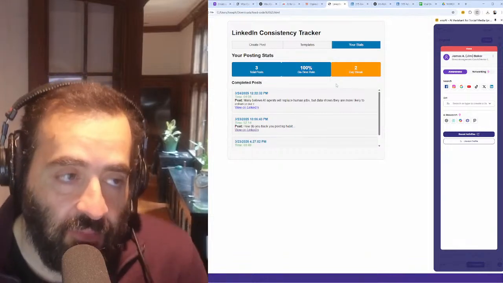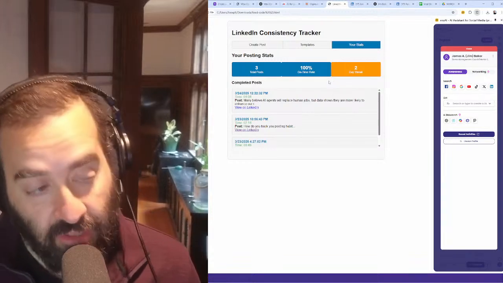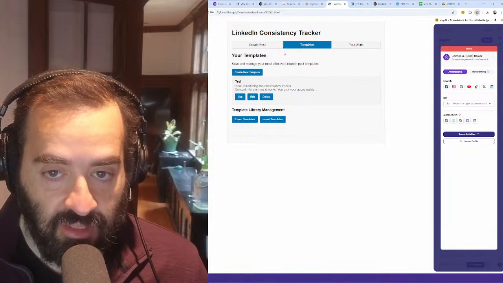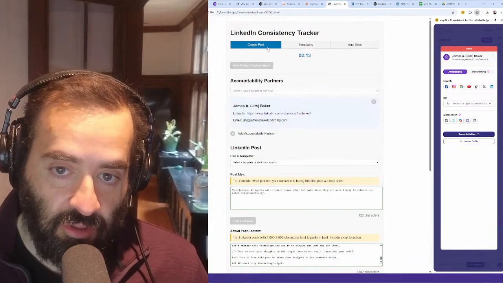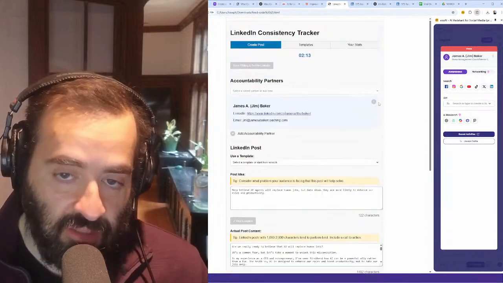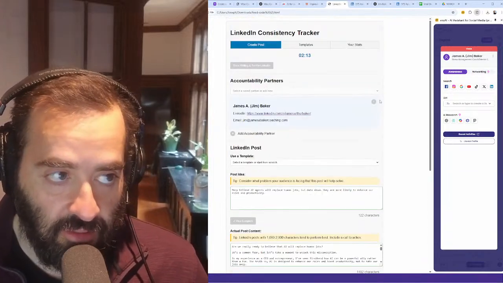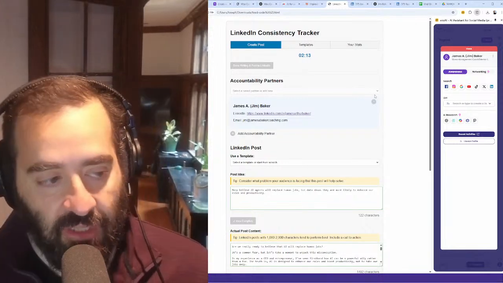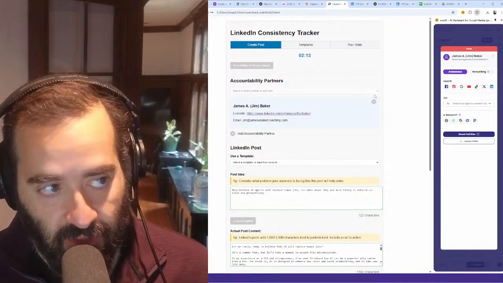So if I make a commitment that I want to post every day and then I don't, this consistency tracker can help me track it. And then I can add templates here. I could create a post. I can create new posts and so on. And so I can come back to this accountability tracker, this consistency tracker, which will help me keep track of, am I doing this every day or am I not doing this every day?